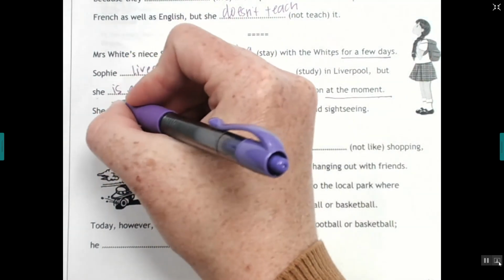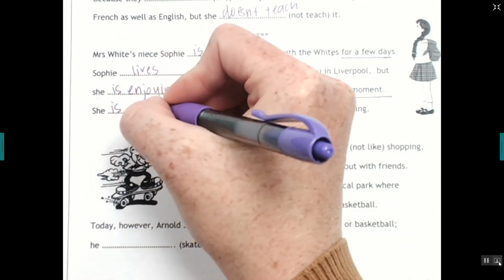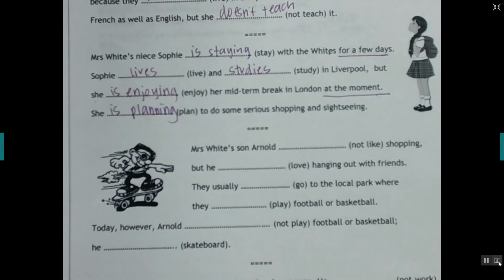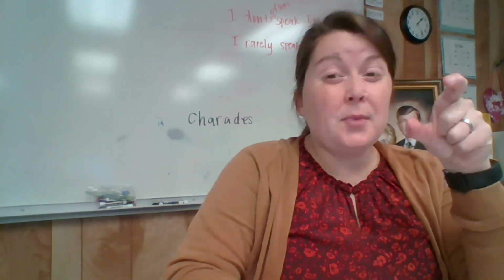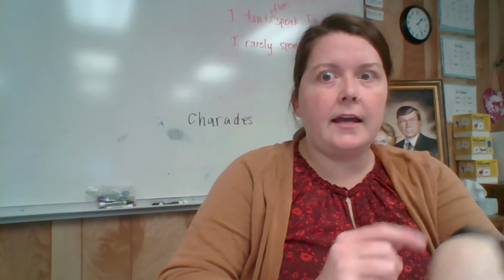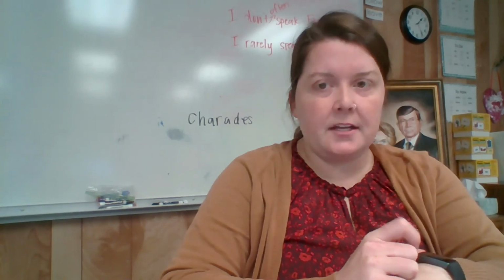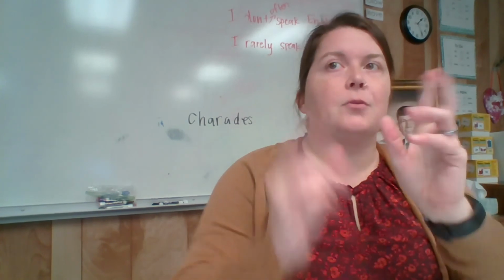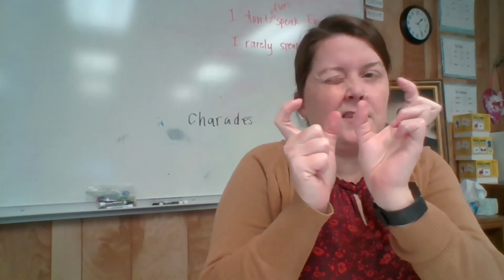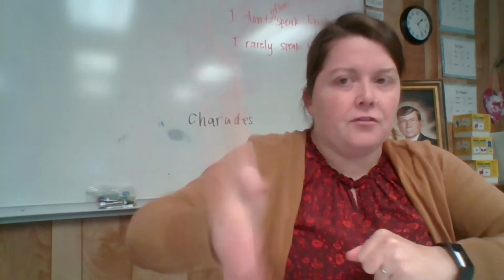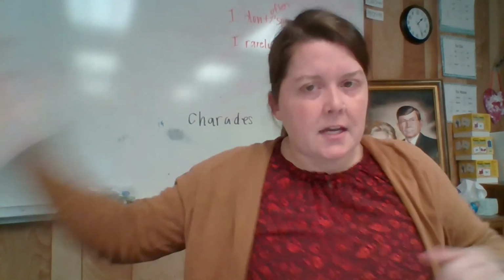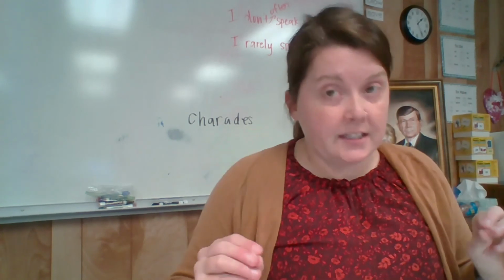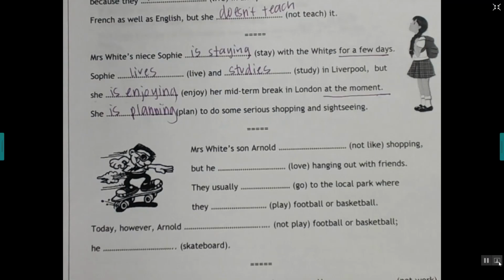She is planning to do some serious shopping and sightseeing. So is planning is future, right? But it's not like every day she plans on shopping and sightseeing. No, right now she's on vacation. So we're going to use present continuous because it's the future, but it's not a schedule, right? Every day she plans to shop and go? No. Right now is special. So we're going to use present continuous. She is planning. Okay. All right.